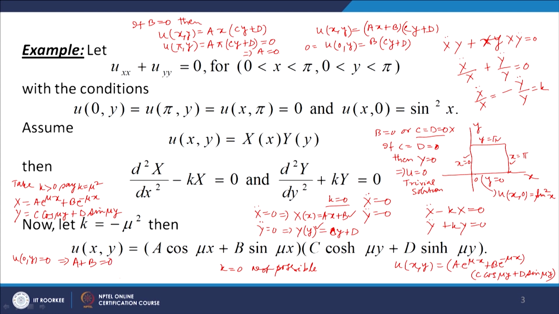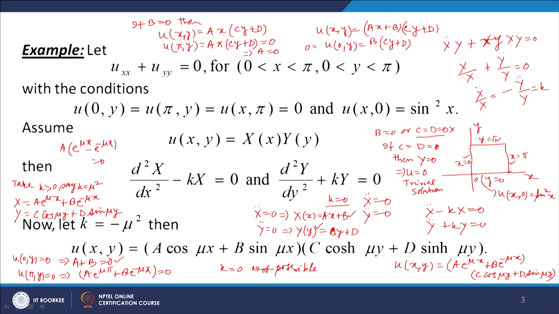Now let us put x equal to pi. So u(pi,y) is equal to 0 means (A e to the power mu pi plus B e to the power minus mu pi) times (C cos mu y plus D sin mu y) equal to 0. Again C equal to D equal to 0 is not possible, so we take this equal to 0. Now from the earlier equation B is equal to minus A. If you put B equal to minus A in this, what we will get? A times (e to the power mu pi minus e to the power minus mu pi) equal to 0.